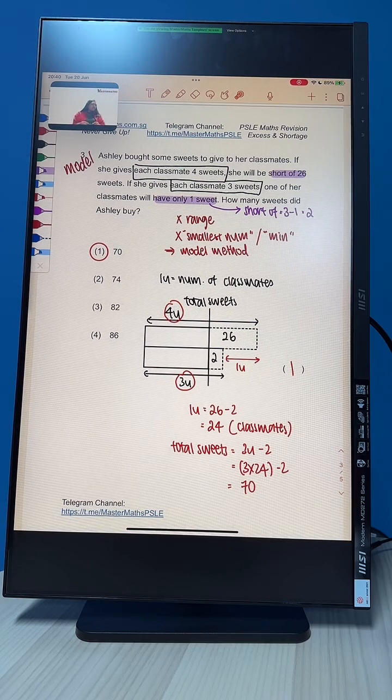Using listing is going to be a little bit more tedious because of big numbers like this. And when you use listing, we have to make sure that every time we list, the cases are the same. So it's going to be very confusing. Therefore, we use the model method, much simpler in this case. Alright, let's move on.